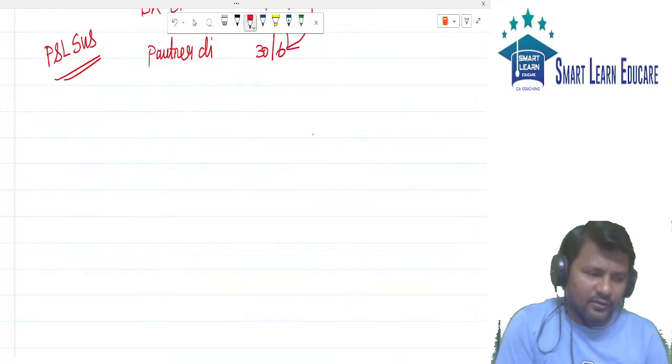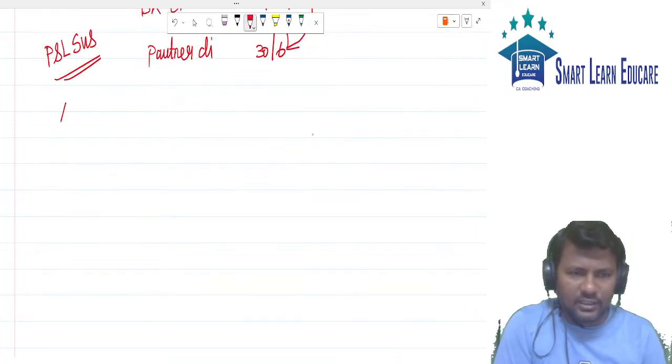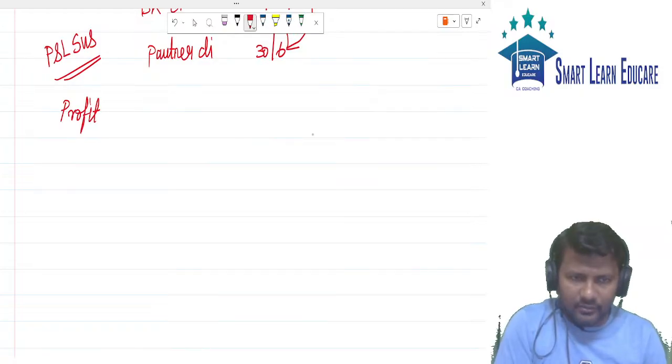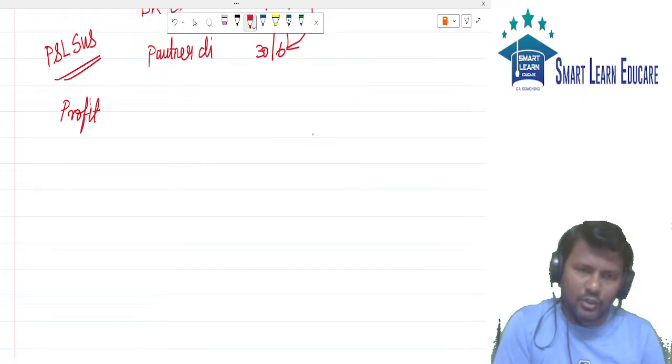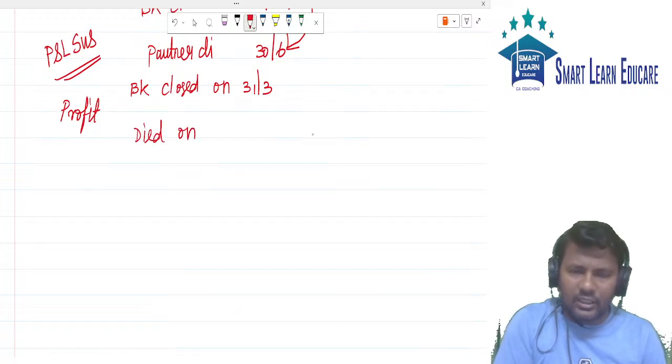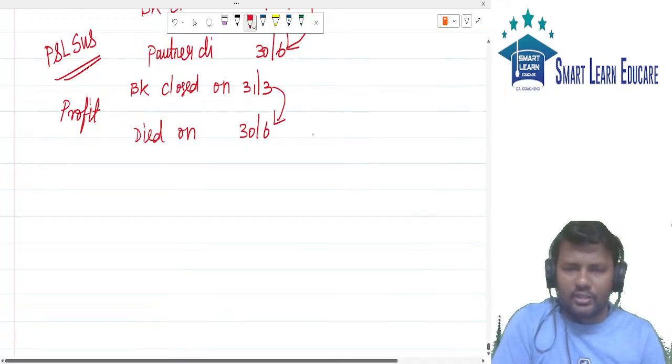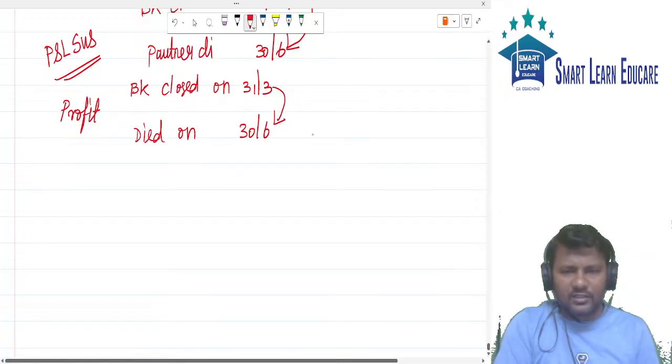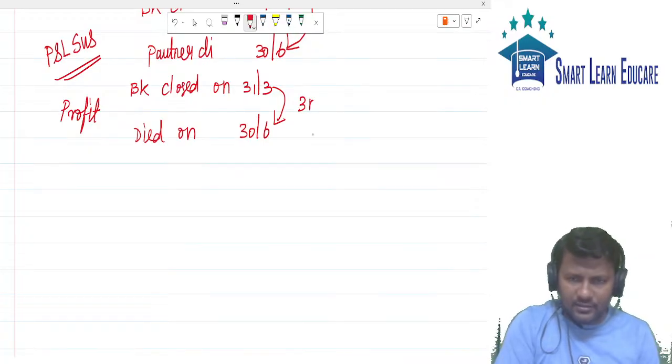This P&L suspense is nothing but the profit which is earned after the books closing. For example, books closed on 31st of March, and the partner died on 30th of June, meaning after books closure, we continued the business for a period of 3 months.